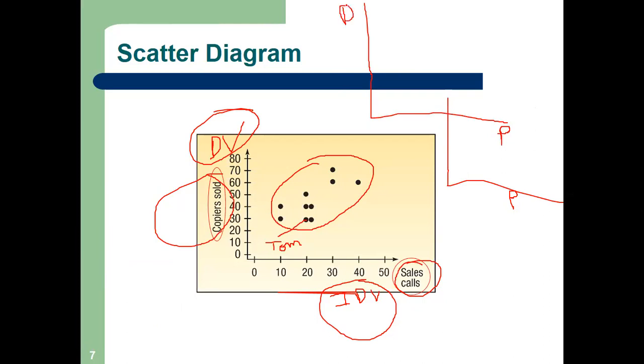Can you see my screen? If I increase the price, what happens in economics? Demand decreases. So with the increase of my price, my demand decreases. But what is happening here? It's increasing. So can't I say that with the increase of sales calls, my sales will increase? I can say this, right?